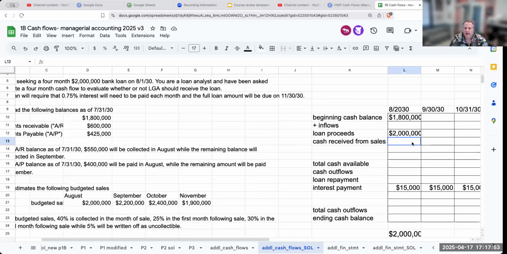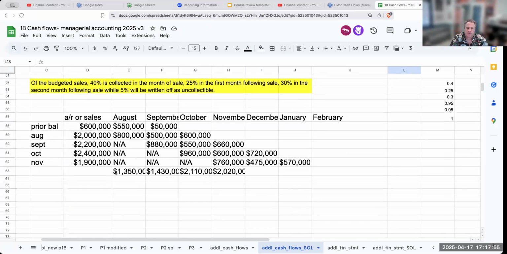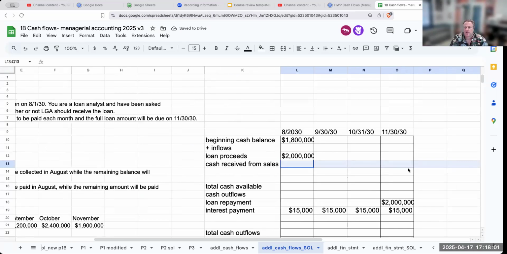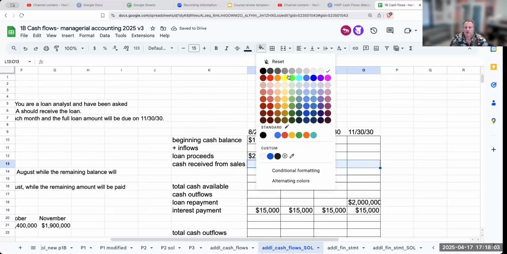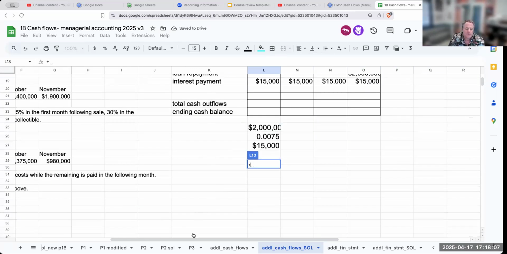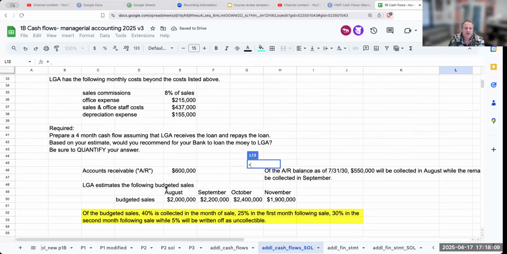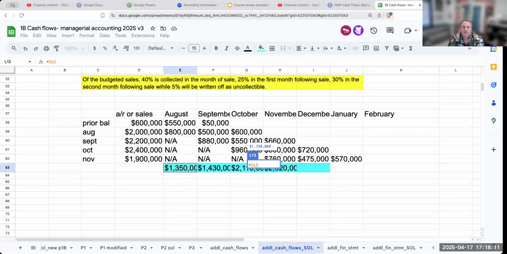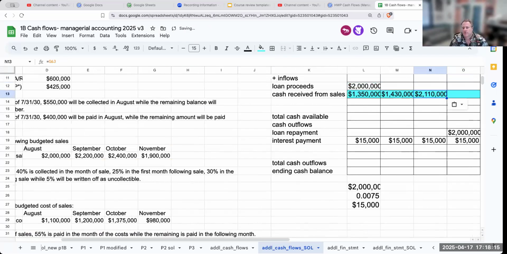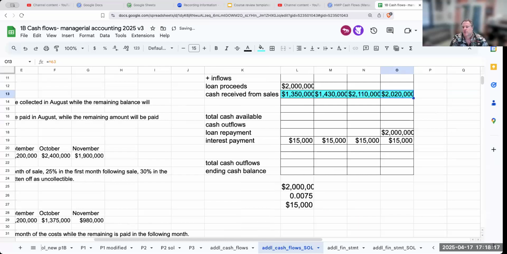So in my cash received from sales, down over here, I'm going to be putting this in from my breakout below. So over here, cash flow is 1,350,000, 1,430,000, 2,110,000, and then 2,020,000. So that is my cash received from sales.